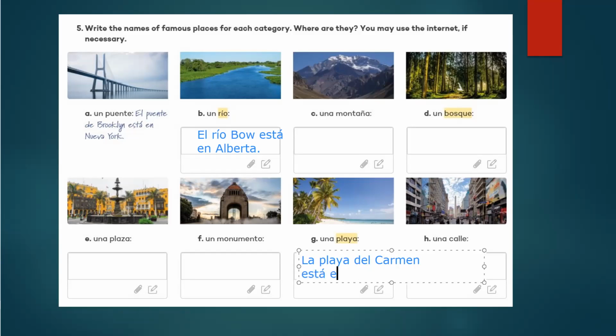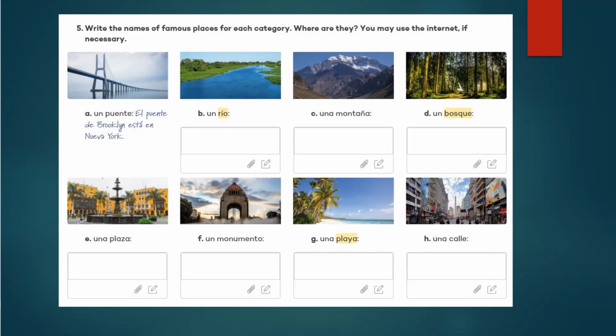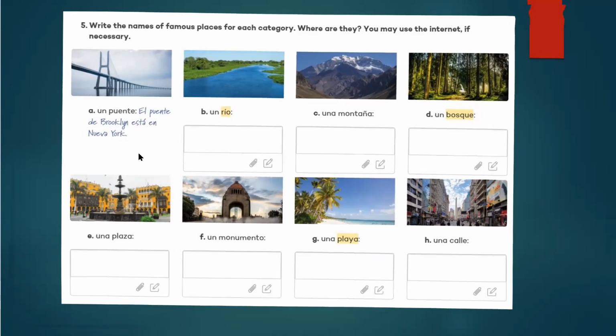Está en México. So far we have done is just locating them, right? Again, está. Remember, está, not ser, estar. Okay, so this is what we did last time. Now we're gonna go and continue with the next section of this.